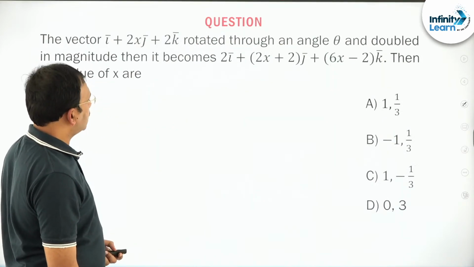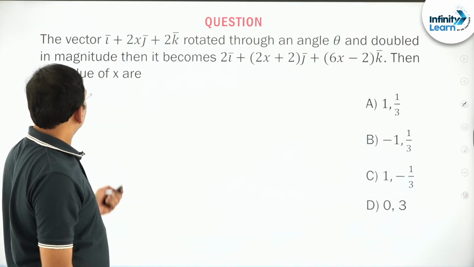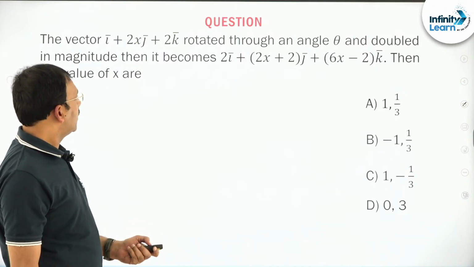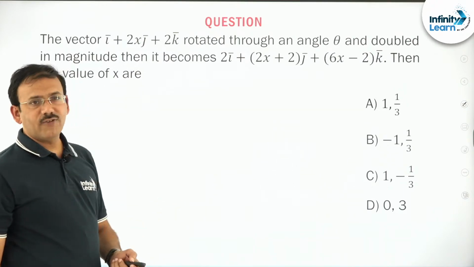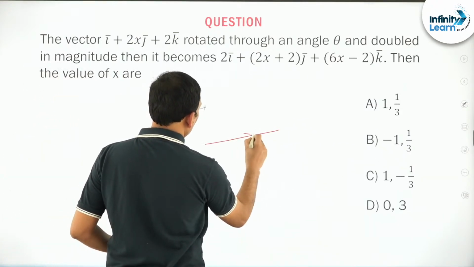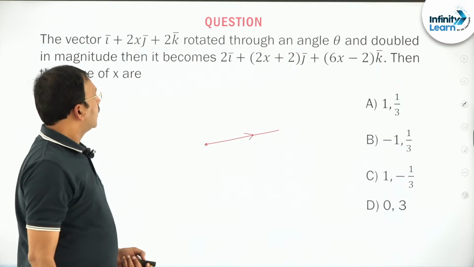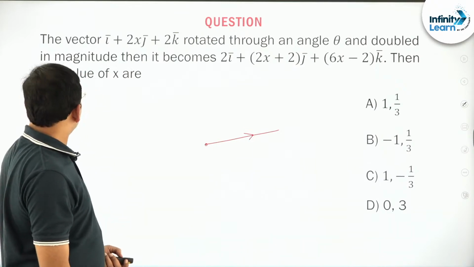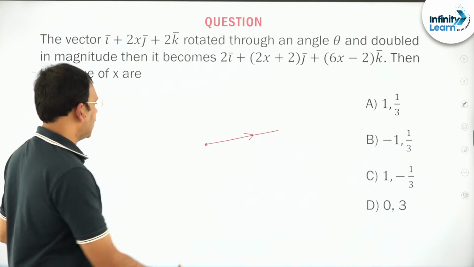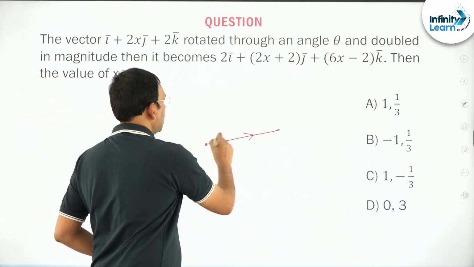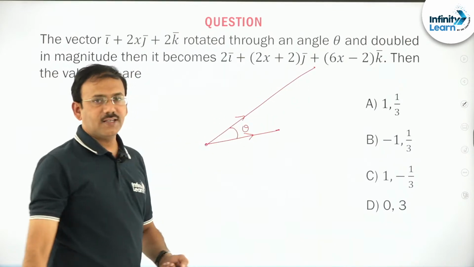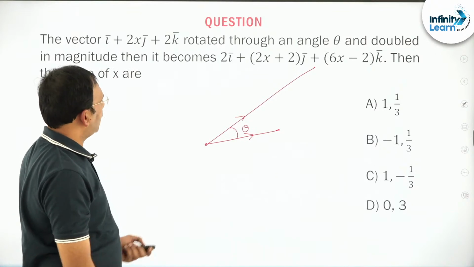Of course, we need to discuss a few more questions. The vector is rotated through an angle theta and doubled in magnitude, it becomes this, then find the value of x. Let me give the idea, dear students. One vector is given, suppose this is the vector, rotated through an angle theta and doubled in magnitude, then it becomes like this. Then what could be the x value?